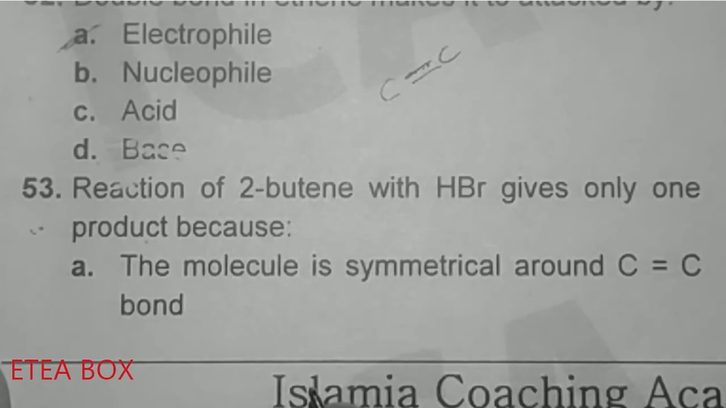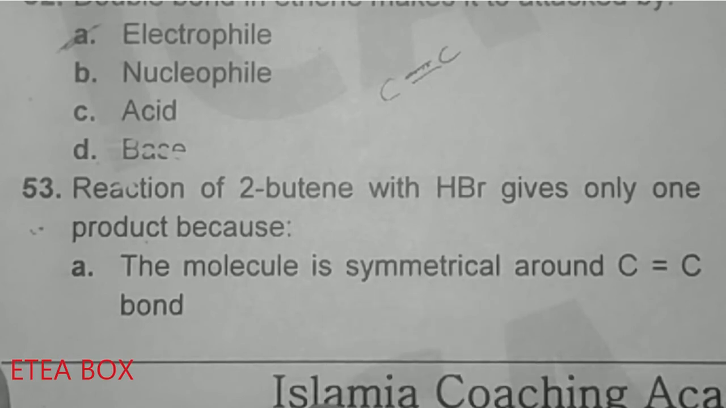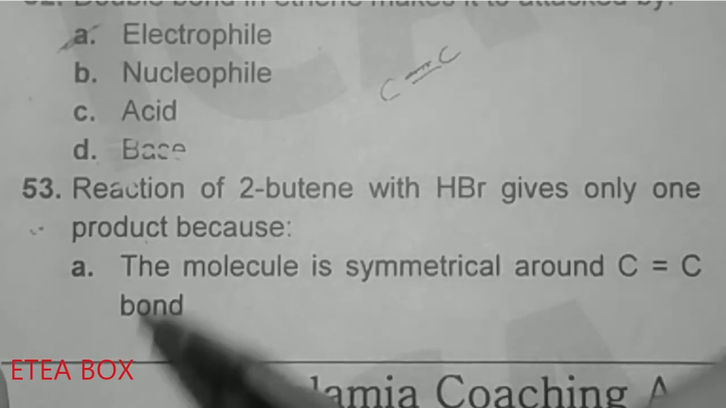So this 2-butene is symmetric. For a symmetric molecule, what happens? Only one product forms, and whether it follows Markovnikov's rule or goes against it, the product will be only one and it will be the same. So option A is correct here.